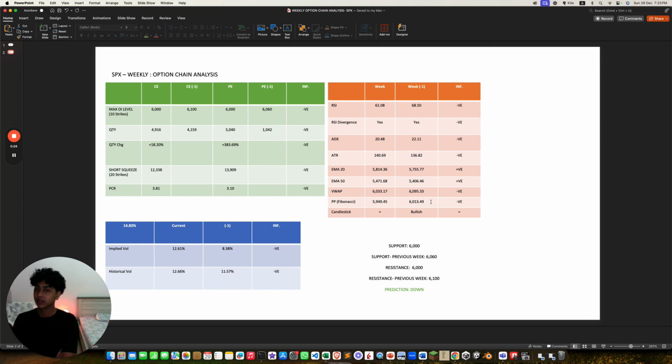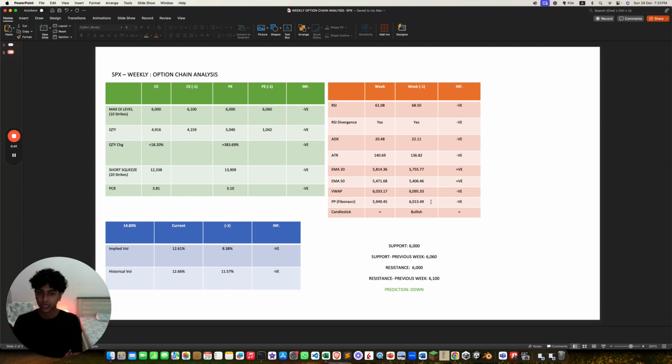The max Y level has decreased to 6,000 for both. That's negative. Quantity is higher for PE, that's negative. Change is higher in PE, that's negative. Short squeeze is higher in PE, that's negative. PCR is extremely high, that's negative. Implied volatility and historical volatility are both higher, that's two negatives.